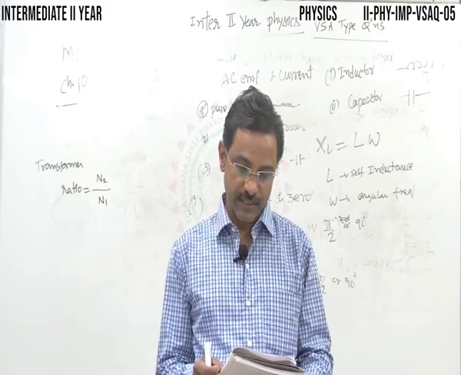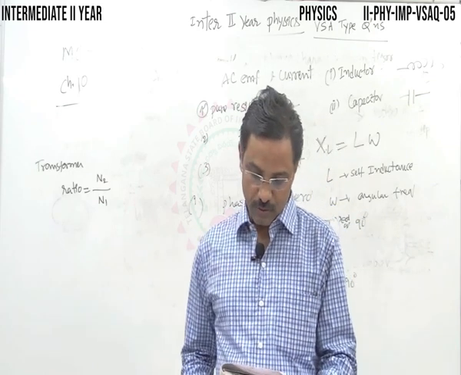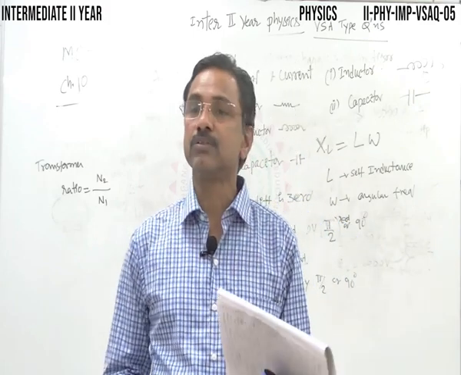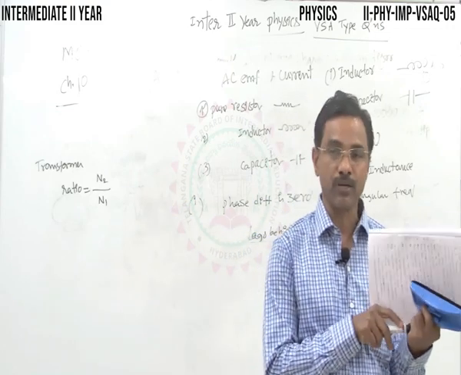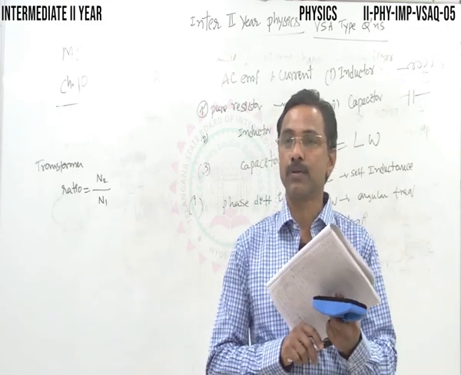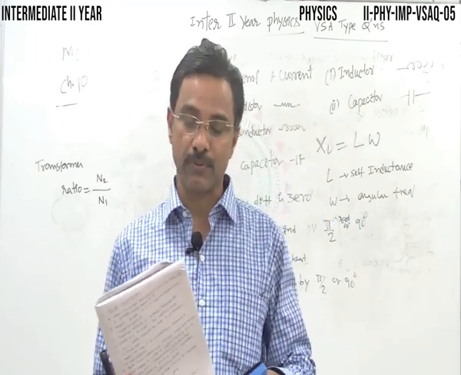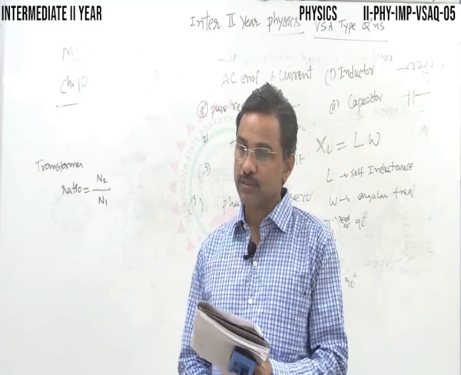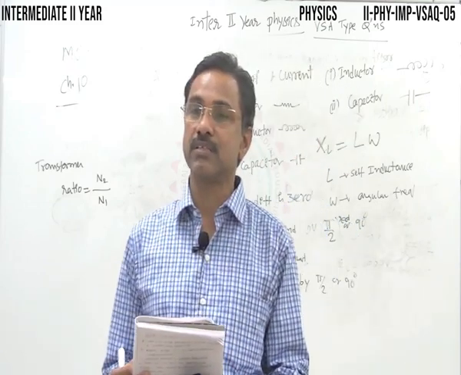Now the applications of microwaves. We popularly use microwave ovens in the kitchen for cooking purposes. Microwaves are also used for long distance transmissions.